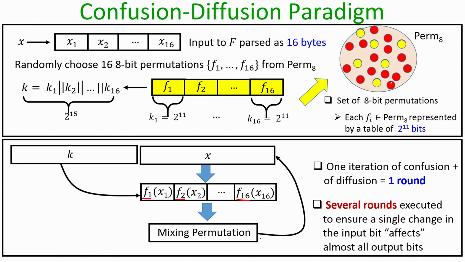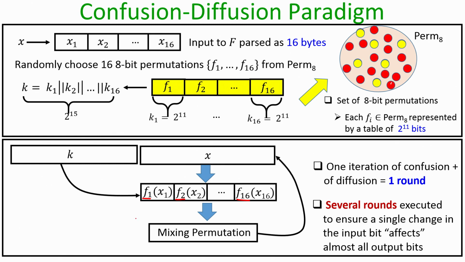That means we do not output whatever we obtain after one round as the output of f k x. Whatever output we obtain at the end of the first round is considered to be the x input for the next iteration, and again depending upon the value of the key, we determine the round functions that we are going to use.